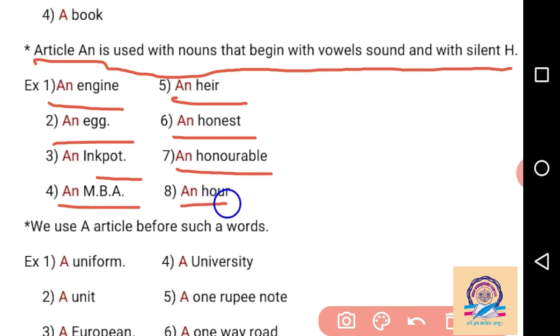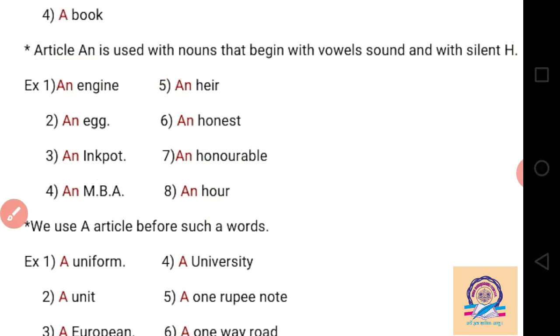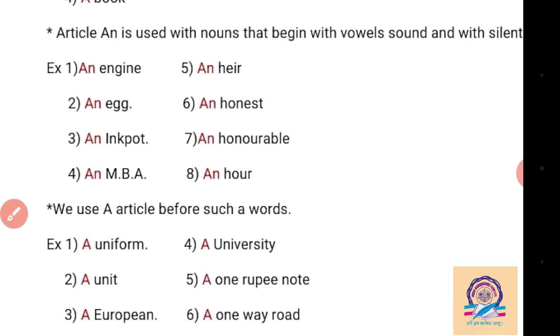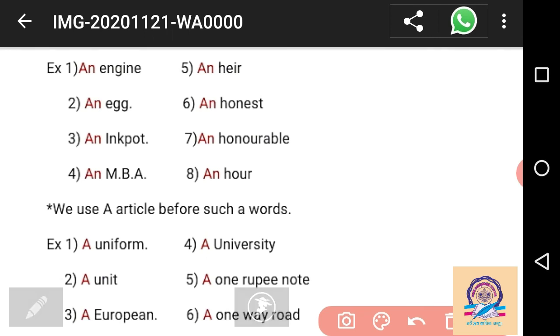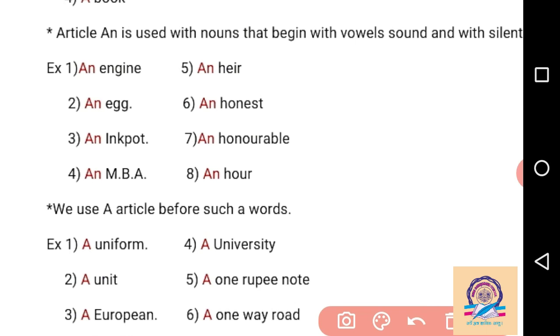Then some words are also given here where the spelling begins with A, E, I, O, U, but still we have to use "a" before that particular noun. Like uniform: the spelling begins with U, but the pronunciation starts with Y. Uniform, it means "yuniform", so Y is there.